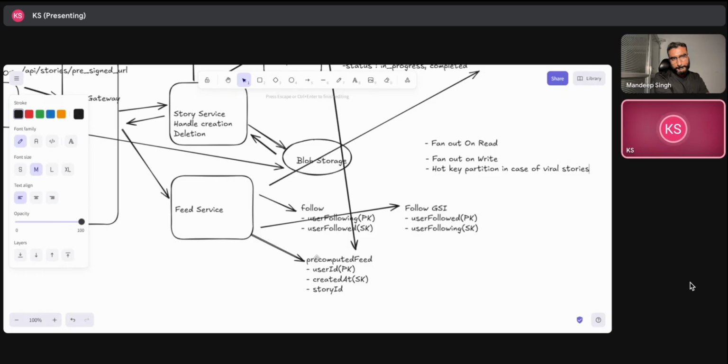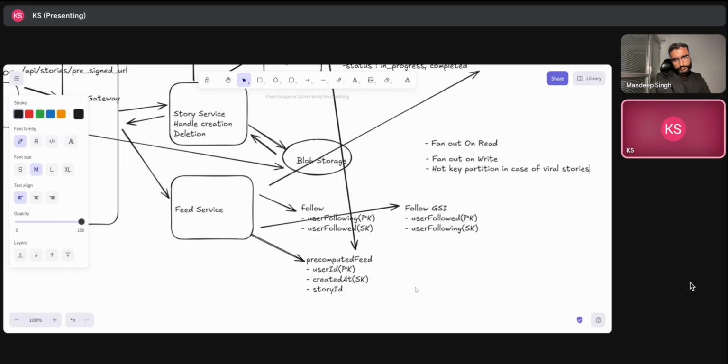So I'm storing it like this. We will have a user ID for the user following that particular user, and we will be appending the story IDs for that. So that will be the pre-computed feed. As soon as a user posts, we will fetch all the followers, and for all those followers, we will keep appending the story ID.